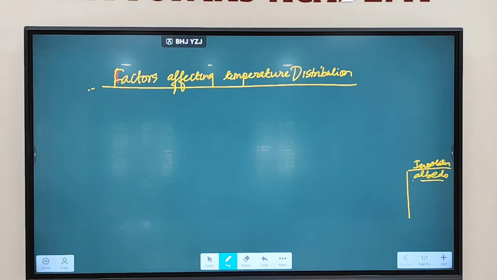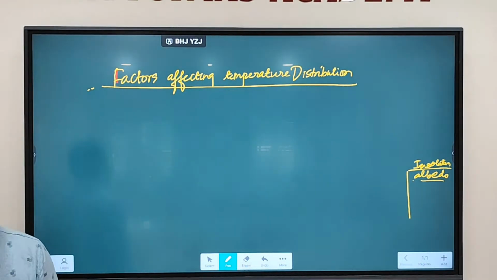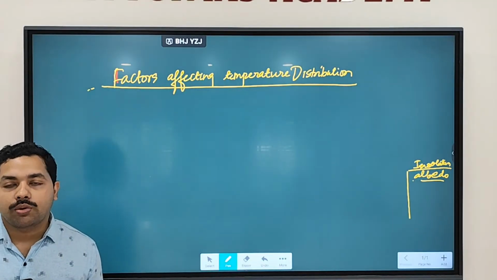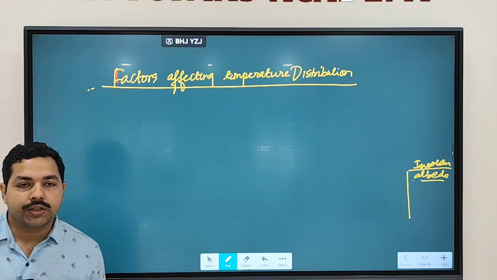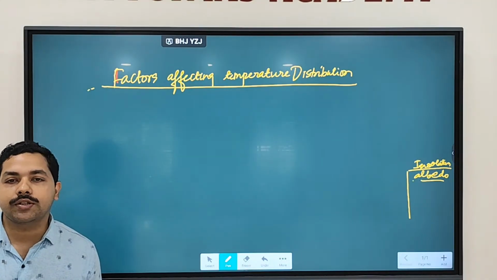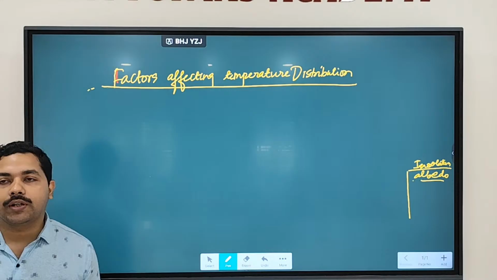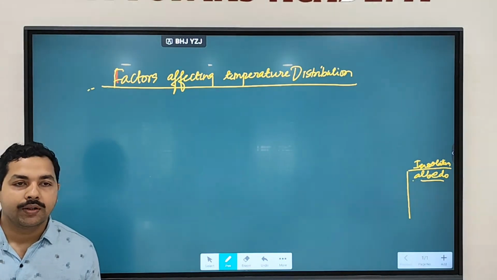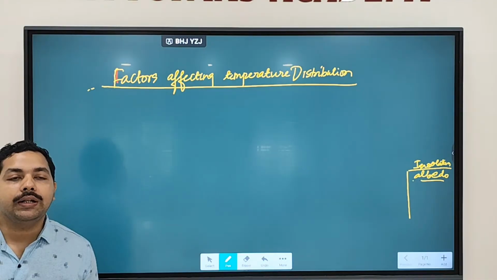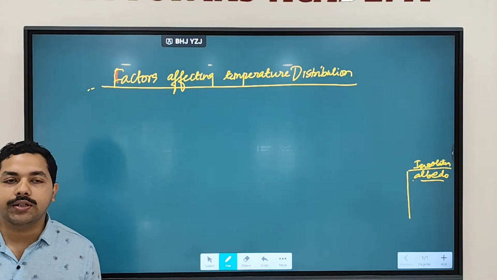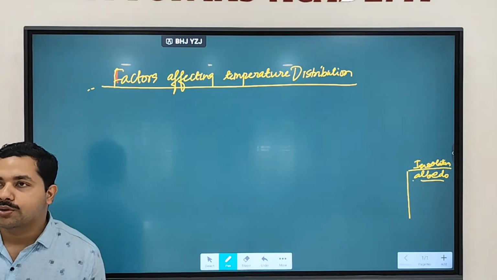And we discussed another aspect, which is that the solar insolation received by Earth is not constant. It is varying. Why is it varying? What are the reasons? One reason is distance. Earth's distance is changing. Then the second reason: we discussed the solar constant or sunspots. Sometimes sunspots appear. Sunspots are dark spots. Whenever sunspots appear, the sun will emit lesser radiation. Whenever sunspots are not there, the sun emits more radiation. So sunspots we have discussed.